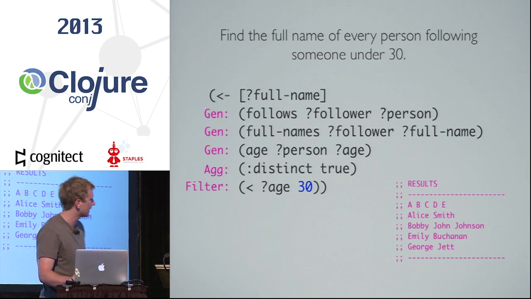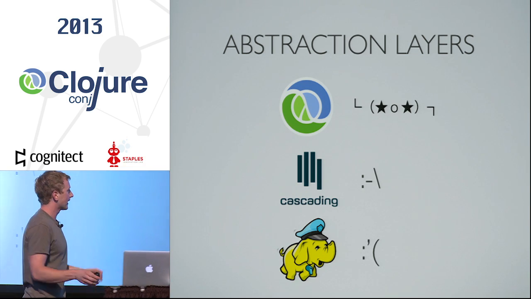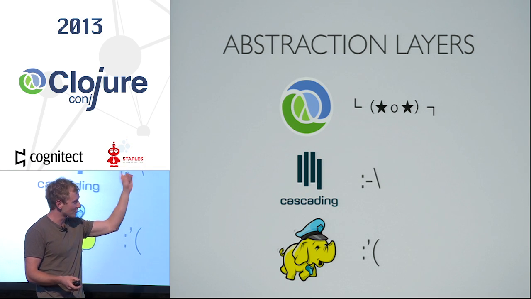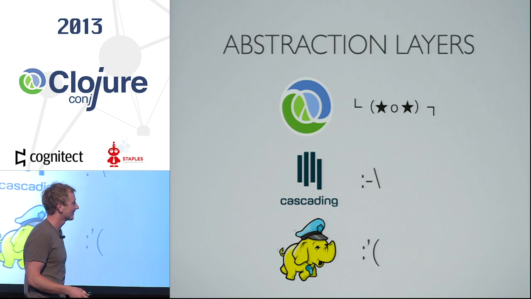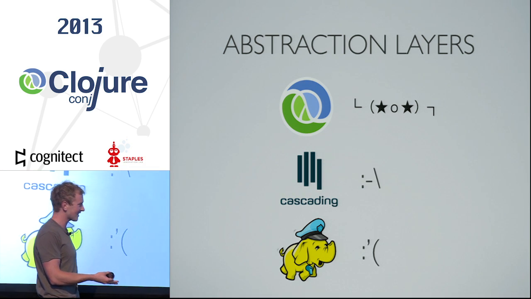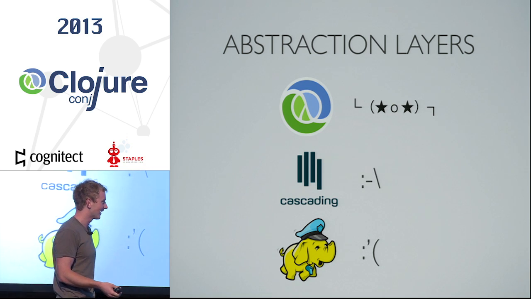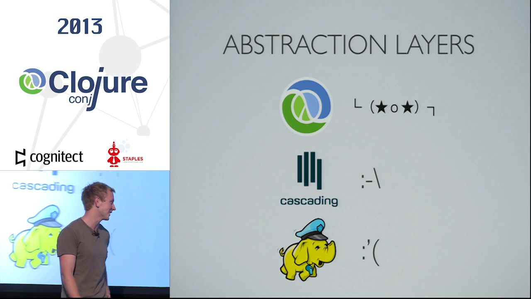The problem is the set of abstractions that it sits on. Like, so yeah, as you go up the abstraction layer, the emoticons become happier. This is actually a kind of kinky Hadoop elephant. I don't know if this is official or what, but I liked it so much. Anyway.